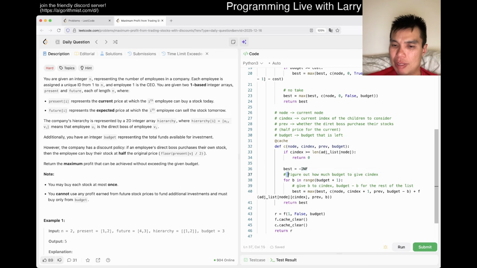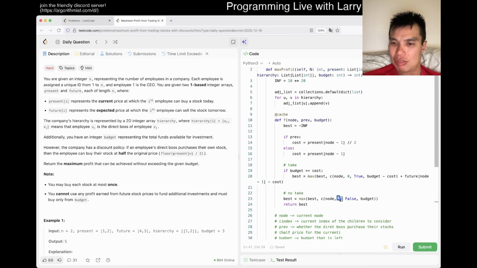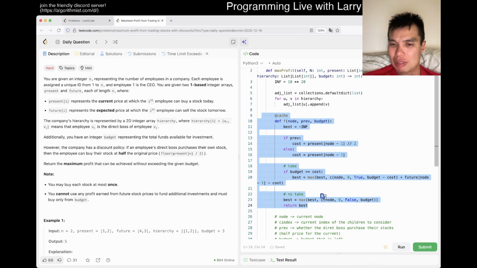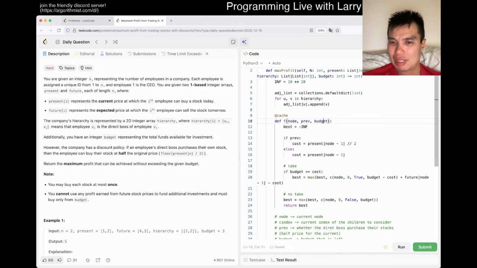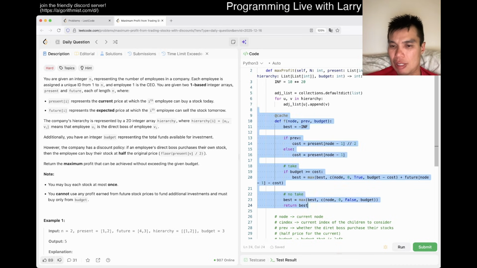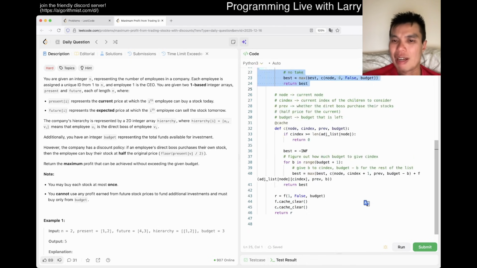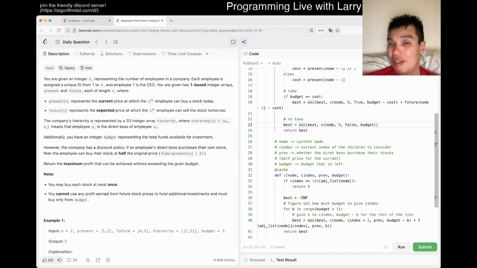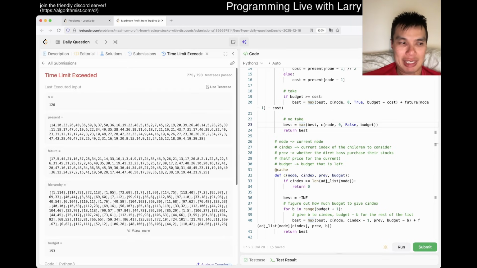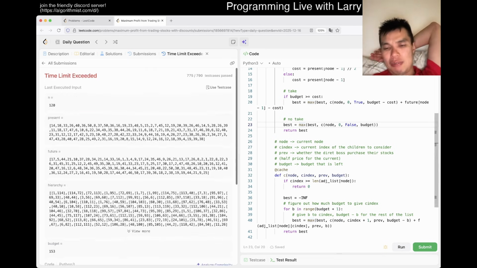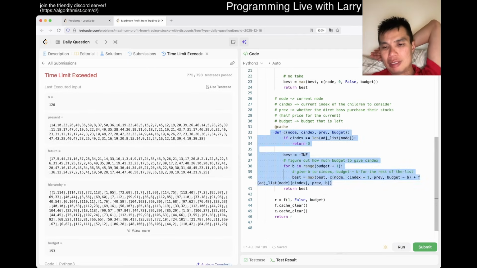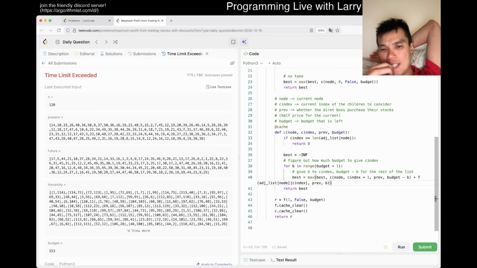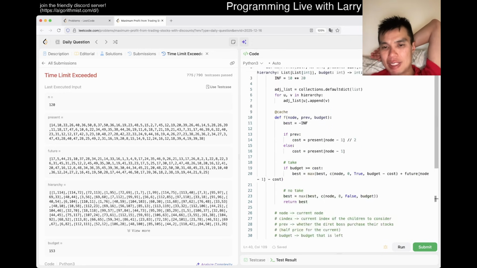Can we optimize this? Well, let's take a look at this first. Can we optimize this? Probably not so much. This is only 160 times 160 times 2, and this is all constant. That should be fine. Maybe we could optimize out the max function, but we have to kind of fit. Was it 15 examples or test cases? I don't think so. I think this is probably somewhere we have to optimize. Let's see. Everything is cached.